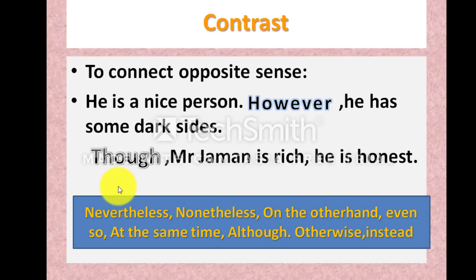Look here, though and however have similar meaning, but you cannot use though here. Though has to be used inside a sentence, but however is used separately. If you use however here, Mr. Jaman is rich, he is honest, it is not correct. But if you write though here, then this full stop will go out. He is a nice person, though he has some dark side. So when you use though, there will be a comma, but with however it will be a full stop.